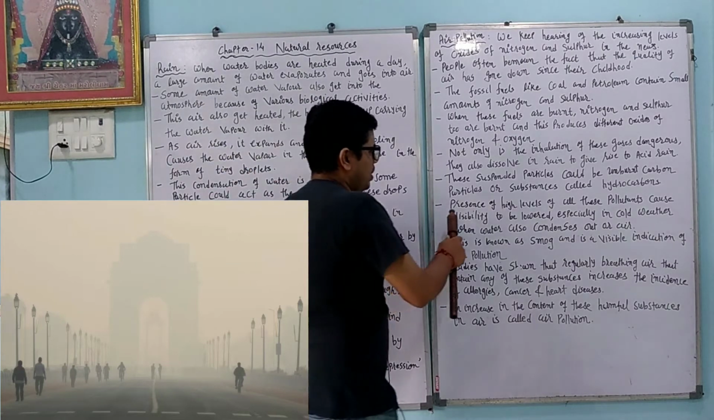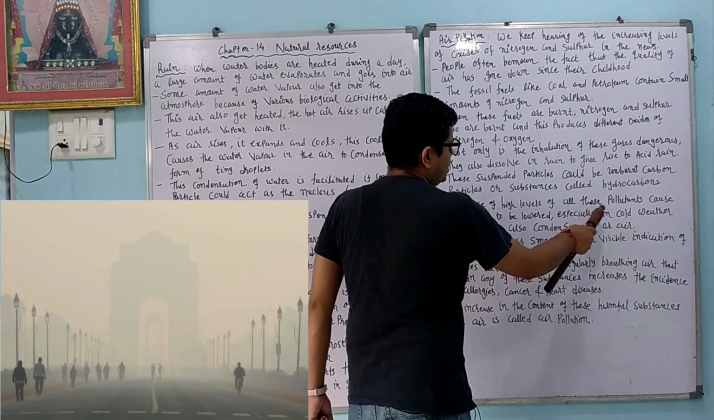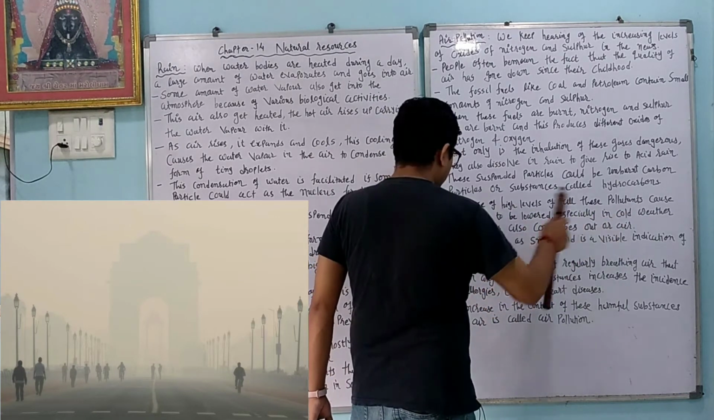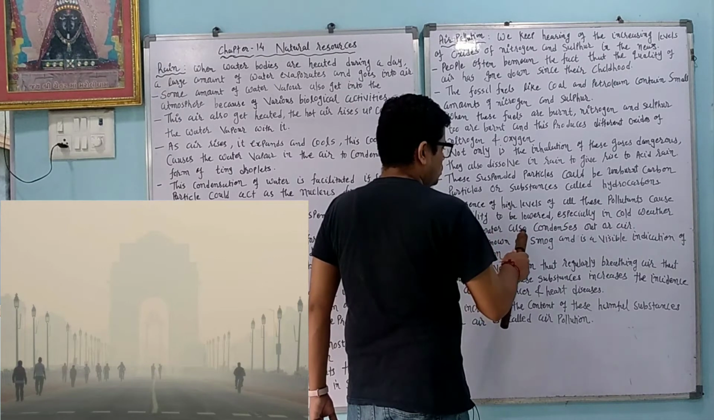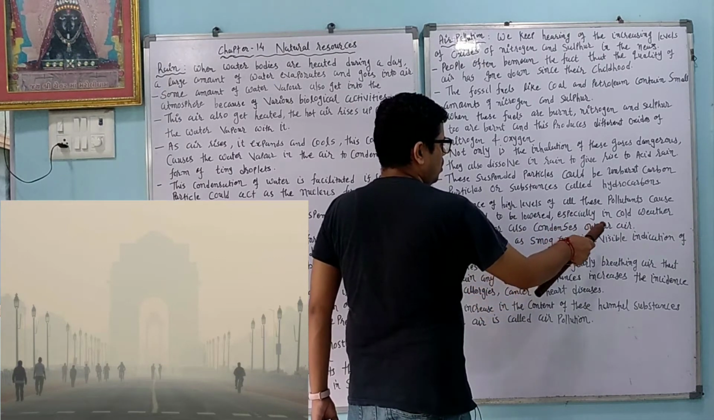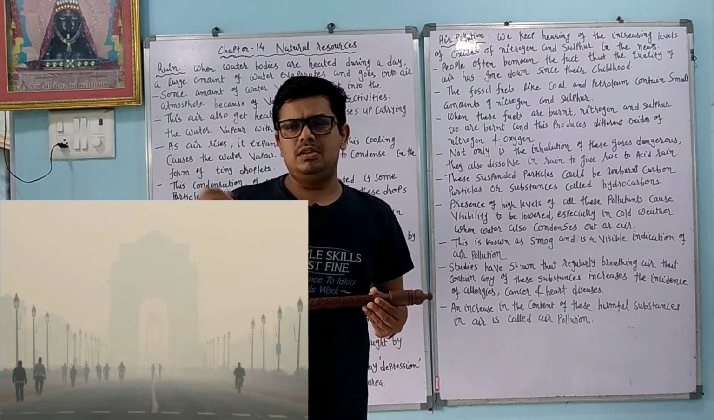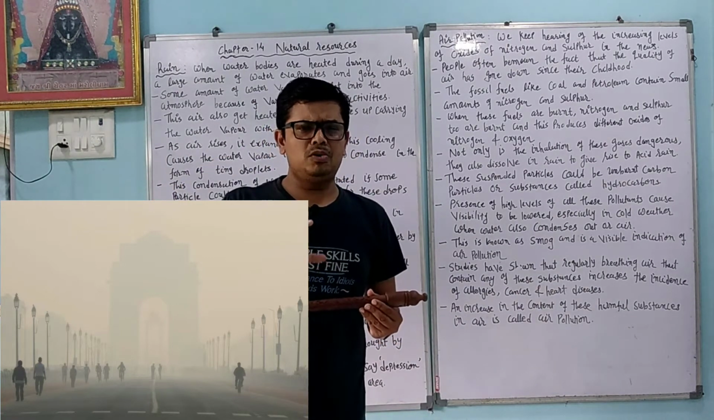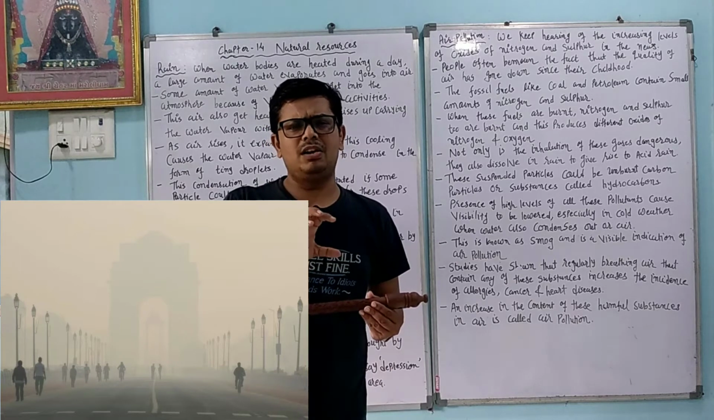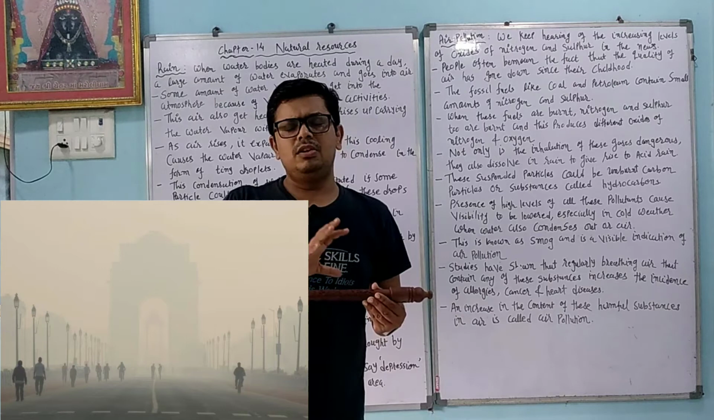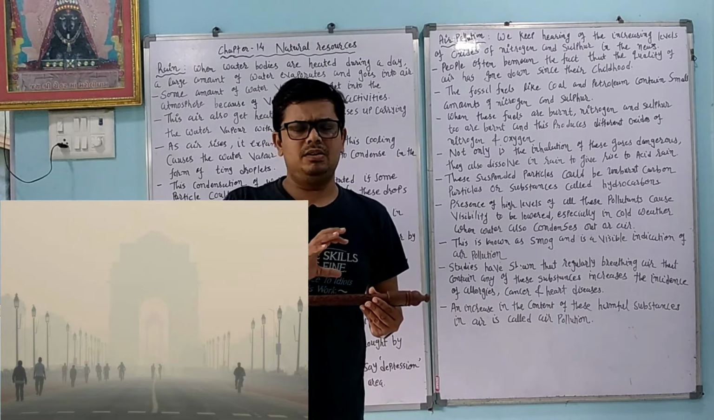Presence of a high level of all these pollutants causes visibility to be lowered, especially in cold weather when water also condenses out of the air. So you know that nowadays, because of pollution, smoke and fog are combined and they make smog, which is very dangerous for those who are suffering from asthma.